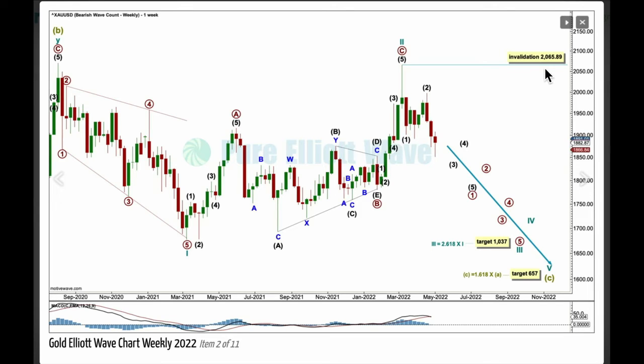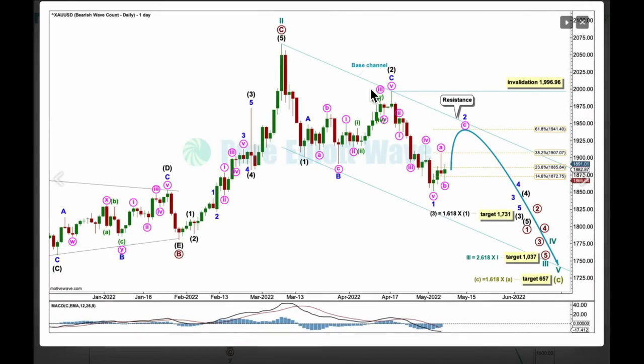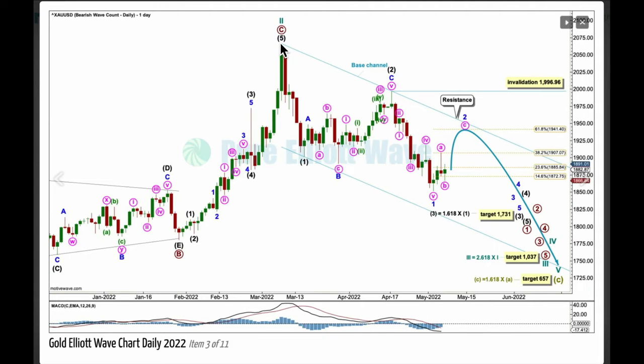above 2065.89. Let's take a look at the daily chart now. This high here, the end of cycle 2, is this point up here. Within cycle 3, primary 1 may be incomplete. Within that, intermediate 1 and 2 may be complete. Intermediate 2 is an expanded flat, A, B, C.